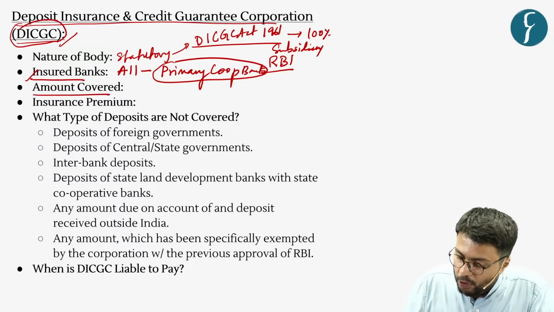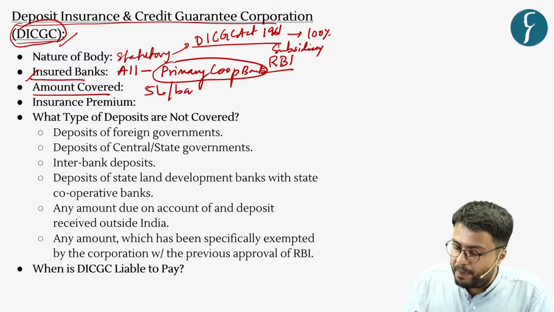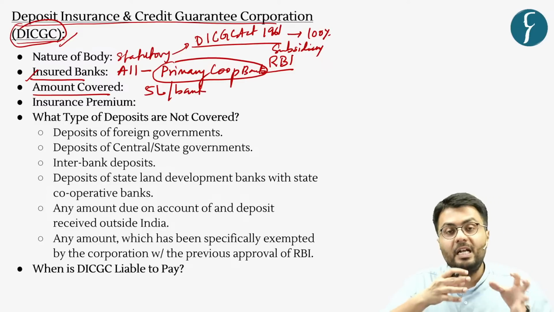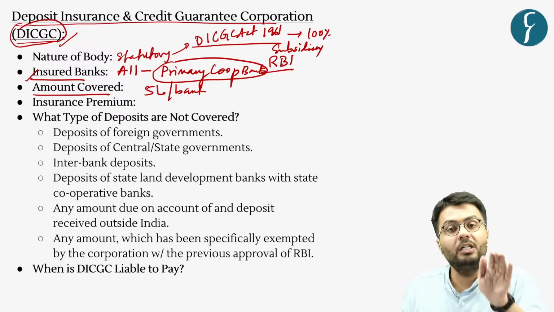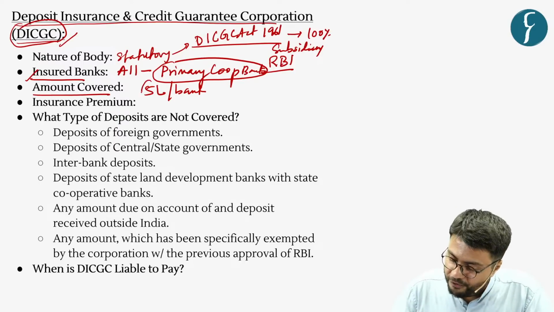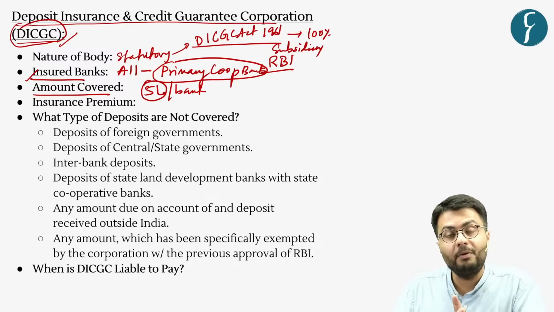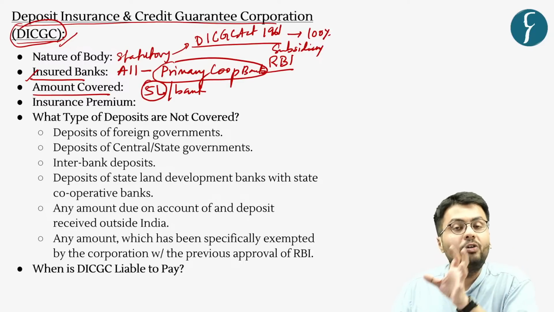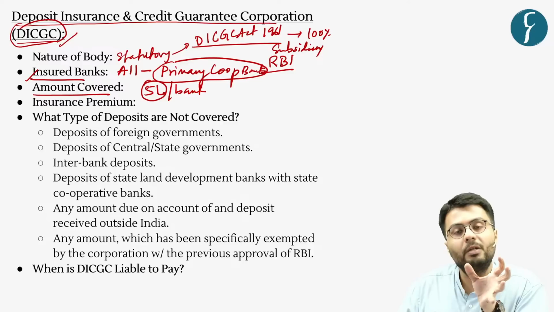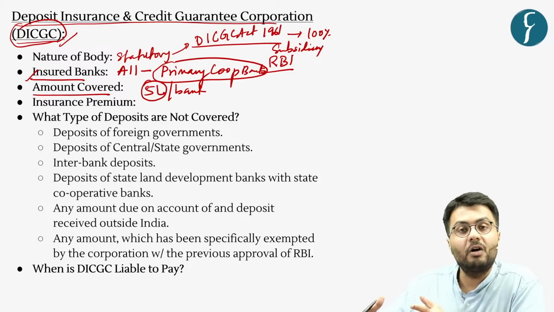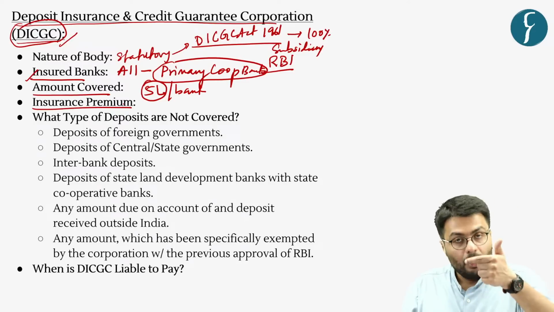Now the amount which is covered by this particular insurance is 5 lakh rupees per bank, which means if an individual has 5 different accounts in a bank, despite these 5 accounts, the total sum insured will be 5 lakhs. However, if an individual has 5 different accounts in 5 different banks, this will increase the amount of insurance per individual based on how many different accounts they have in different banks.